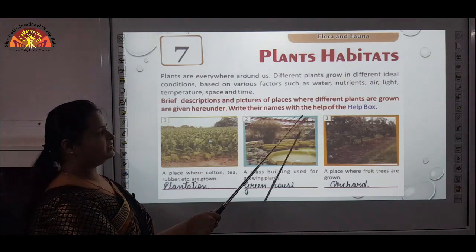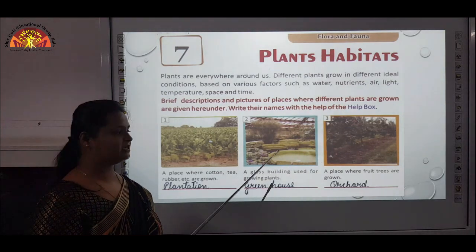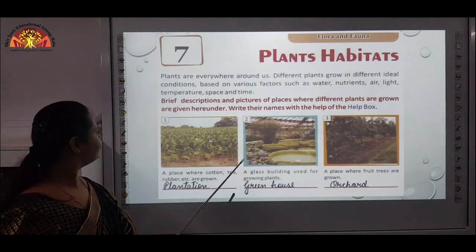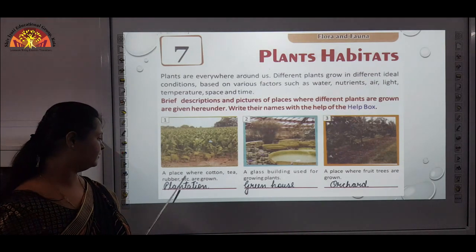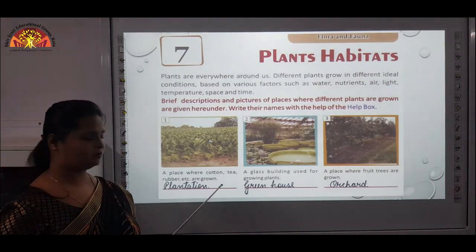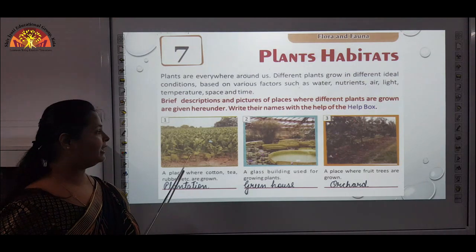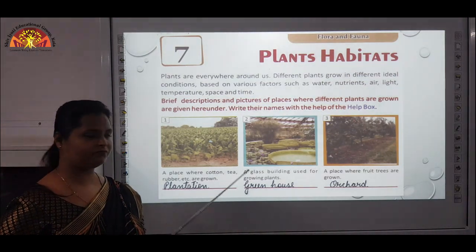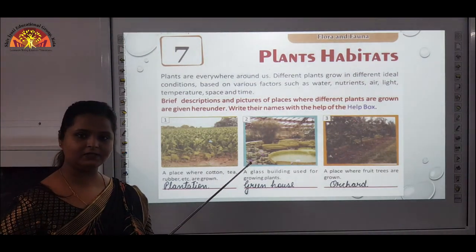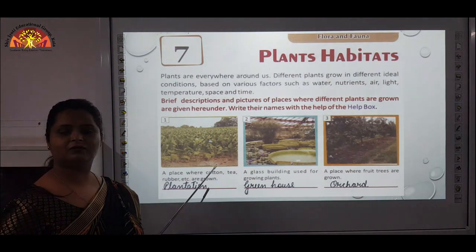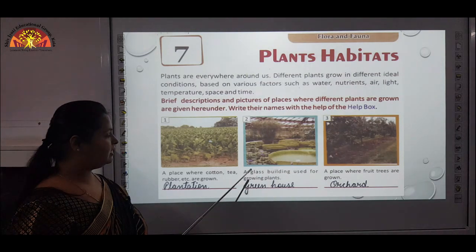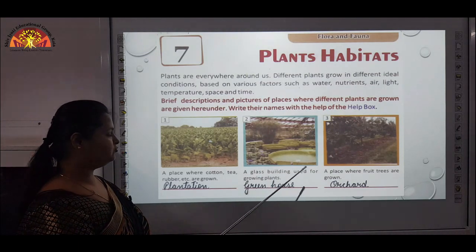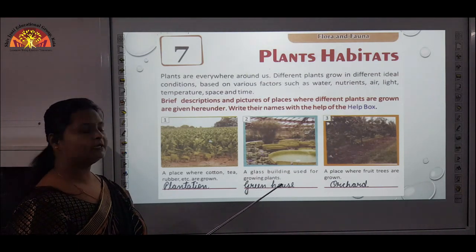Write the names with the help of the help box. The help box has been given to you at the last. First, a place where cotton, tea, rubber, etc. are grown. That is plantation. A plantation is a large field where only one type of crop is grown, and generally cash crops are grown here. Next is a glass building used for growing plants, that is greenhouse.